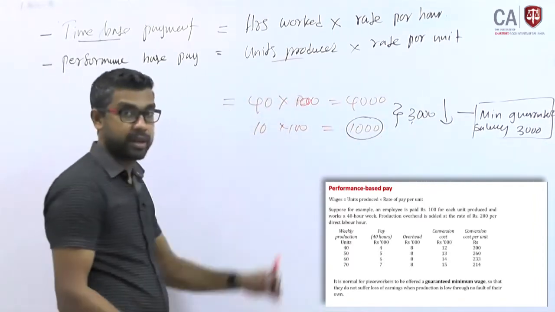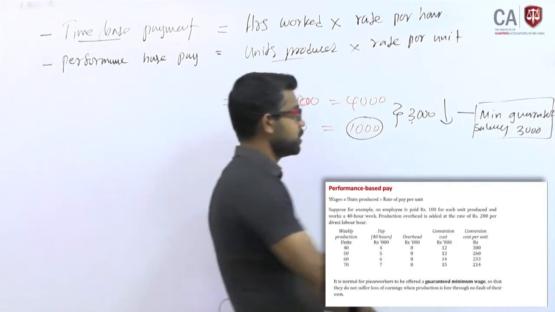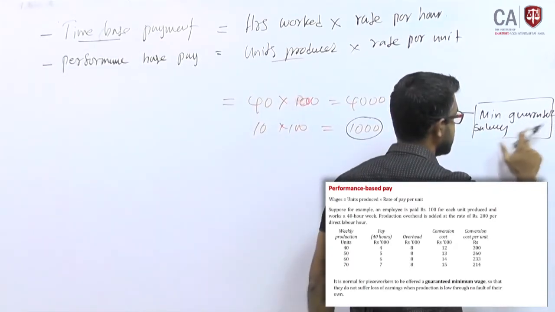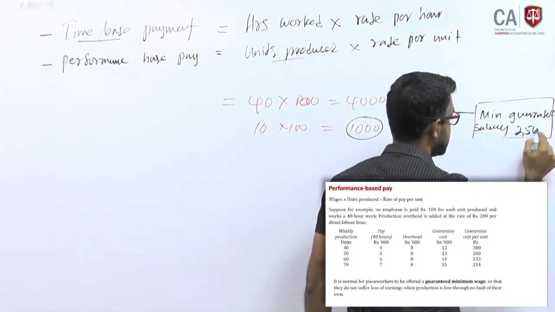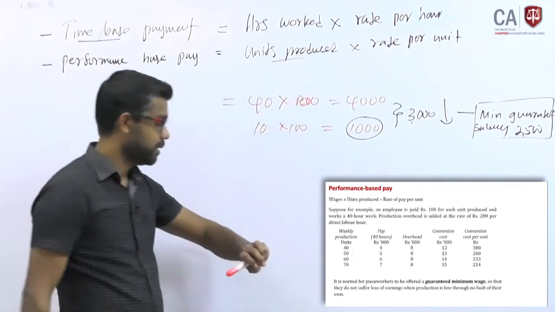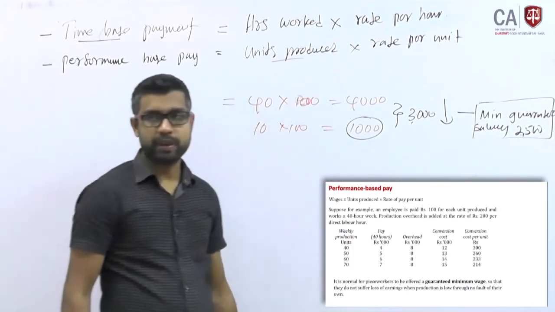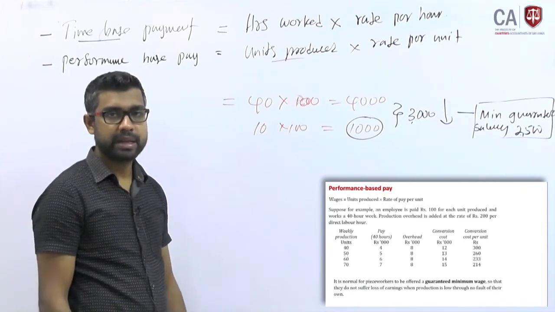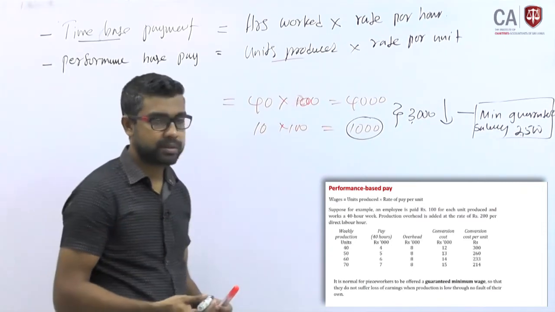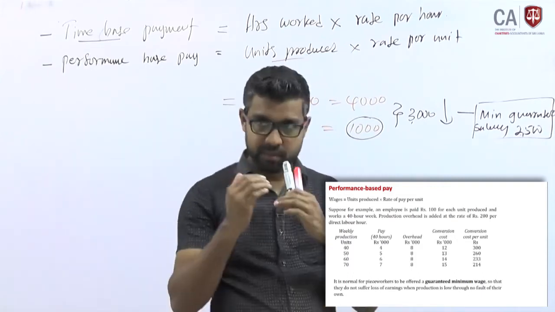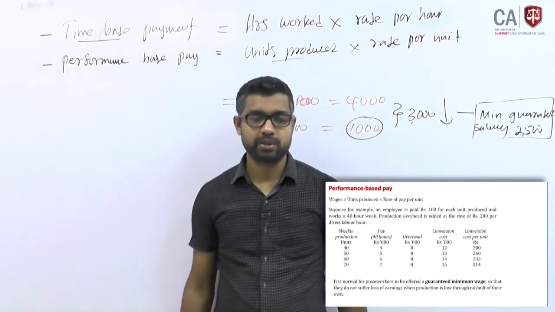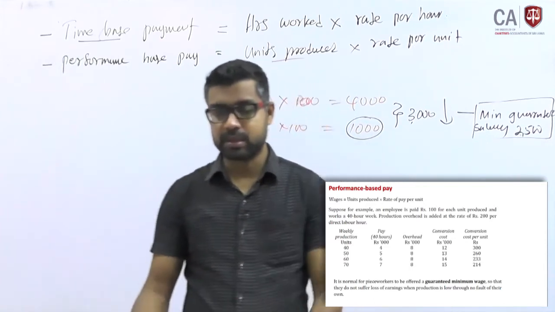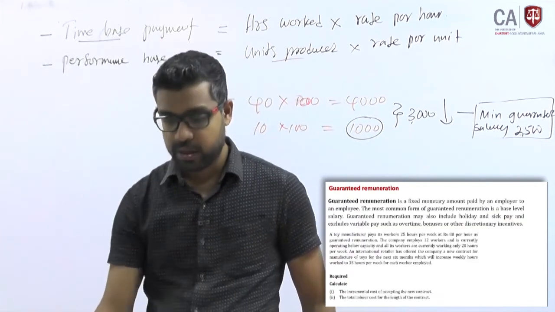Let's say 2,500. Right? 2,500 minimum you will pay even though you didn't produce any single unit. So that is to manage employees' concerns in this structure, right?